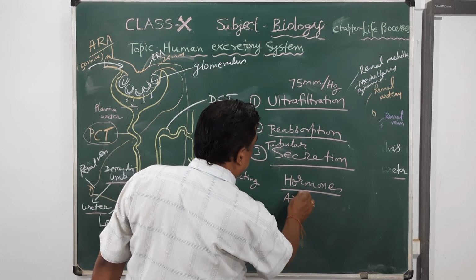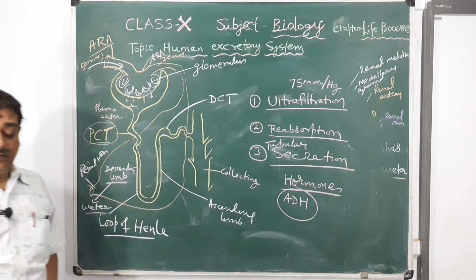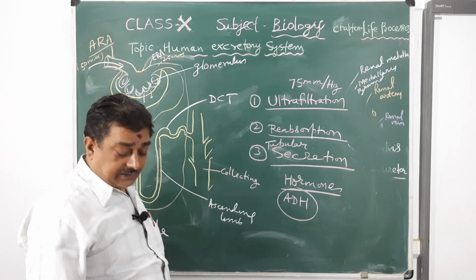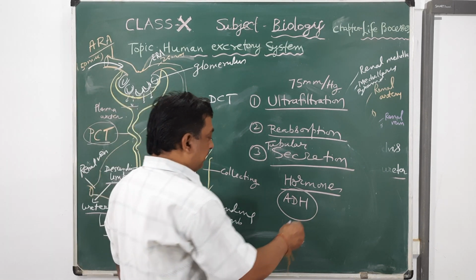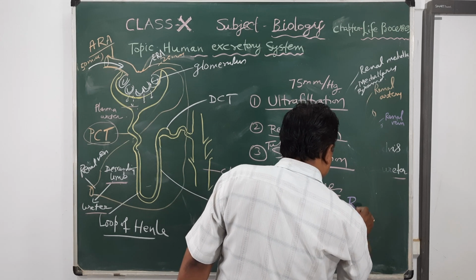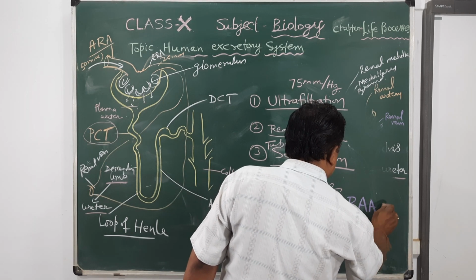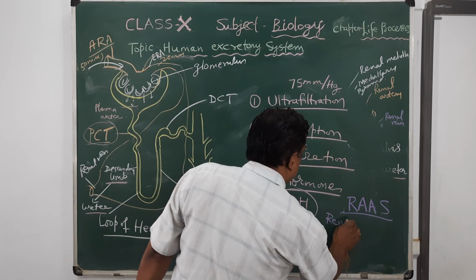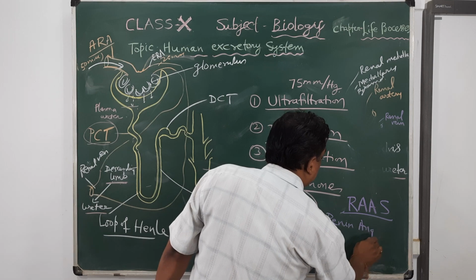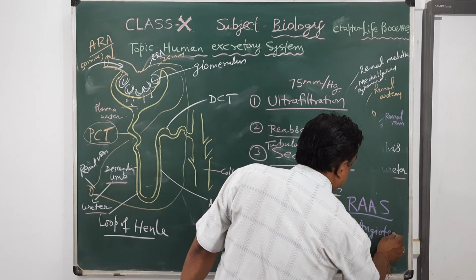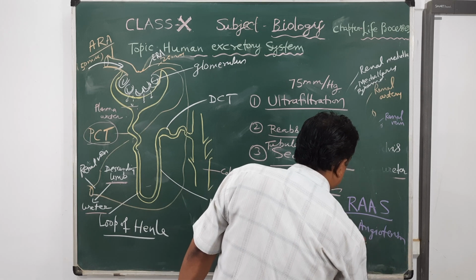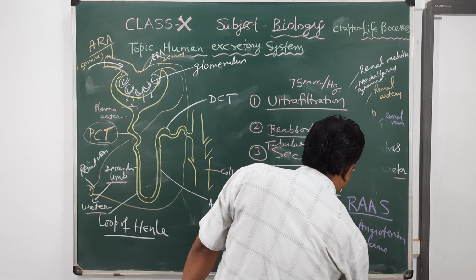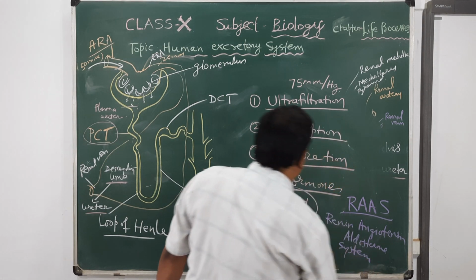ADH is a very important anti-diuretic hormone, also called vasopressin, which is released from the posterior part of the pituitary gland, and in short it is called RAS, and full form of RAS is renin angiotensin aldosterone system.